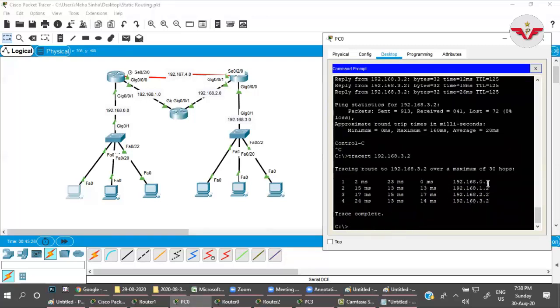So it is following through 0.1, means the packet is coming to this router, this router is forwarding to 1.2, this router is forwarding to 2.2, and this router is forwarding to 3.2.